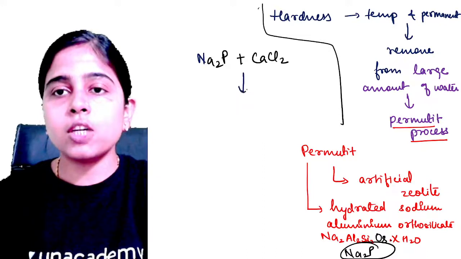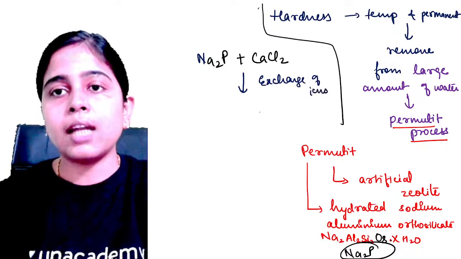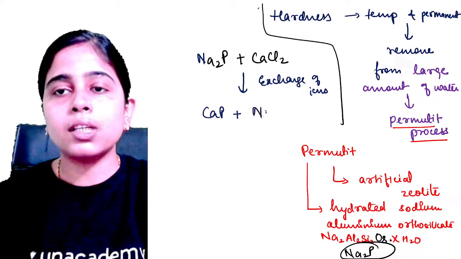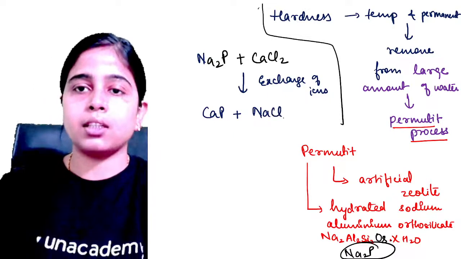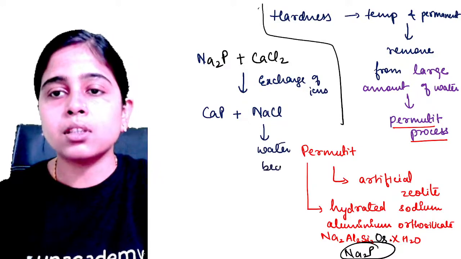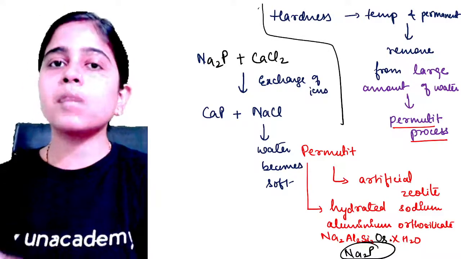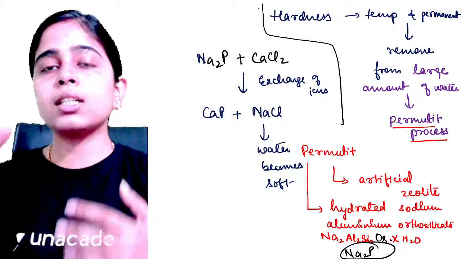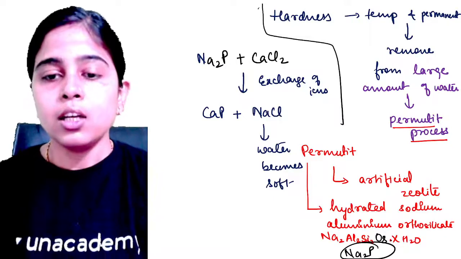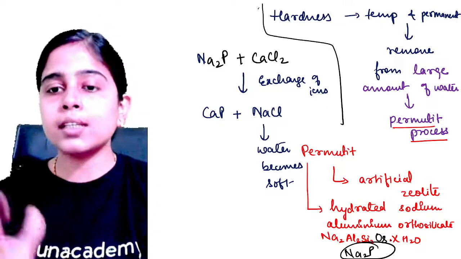So your exchange of ions takes place. And what happens? Your calcium permutit is formed and your sodium chloride is formed over here. This way your water becomes soft. So calcium remains with the permutit part, and your water contains NaCl and goes out of the cylinder, and water becomes soft. Clear? So when this permutit is no longer in use, you can regenerate it.